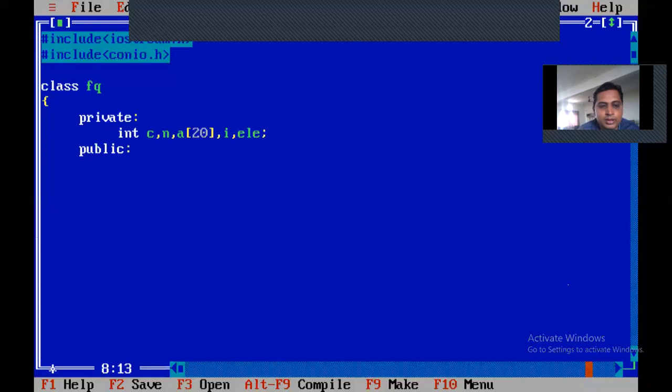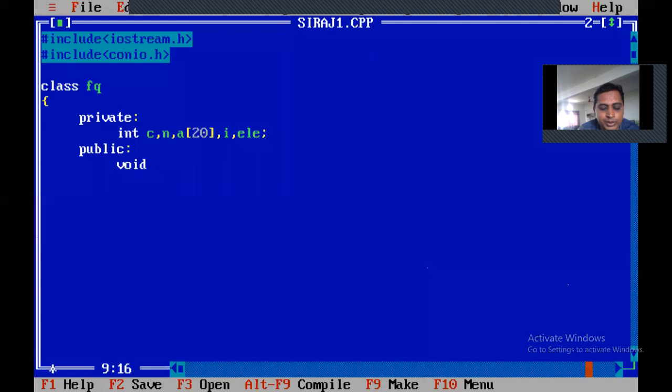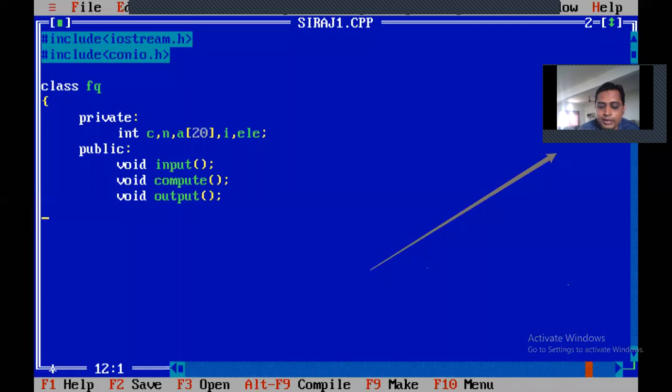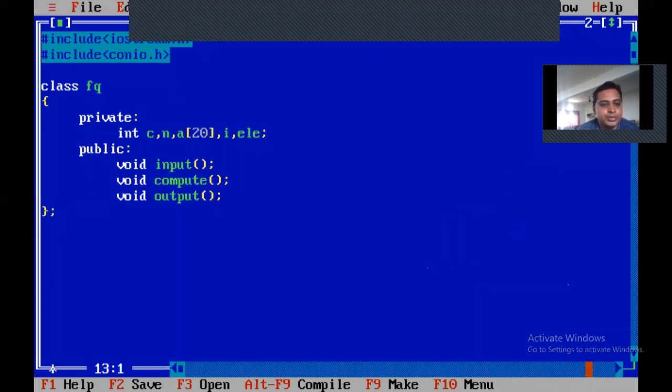Public colon. Now what you have to do is give the function names. Void input, open close bracket, semicolon. This is only the names what you're going to give now. Void compute, void output. Go for the last close bracket and semicolon.